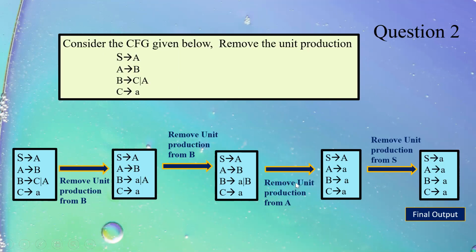Now I will remove the unit production from A, since B tends to A, A tends to A. Now I will remove the unit production from S. Since capital A tends to small a, I'll replace S with small a. So the final output is that in all four, I have small a.